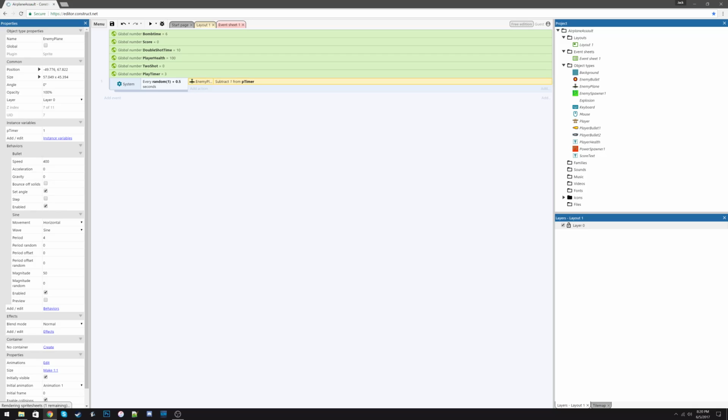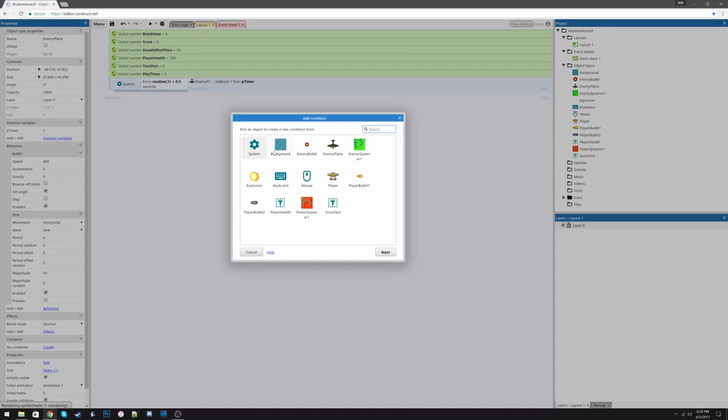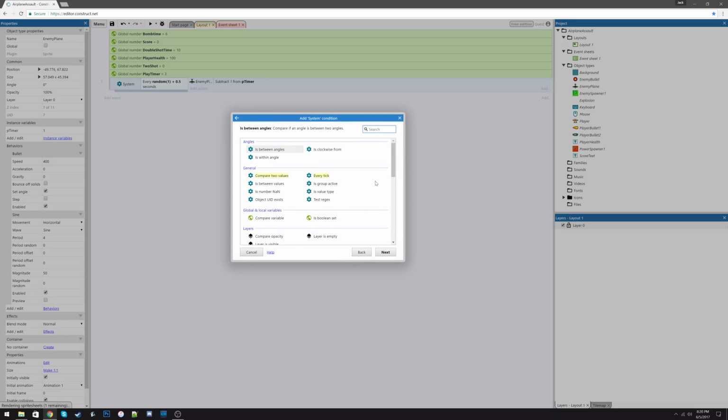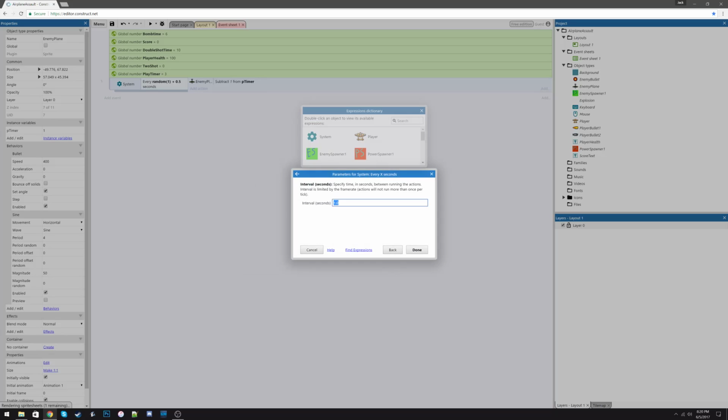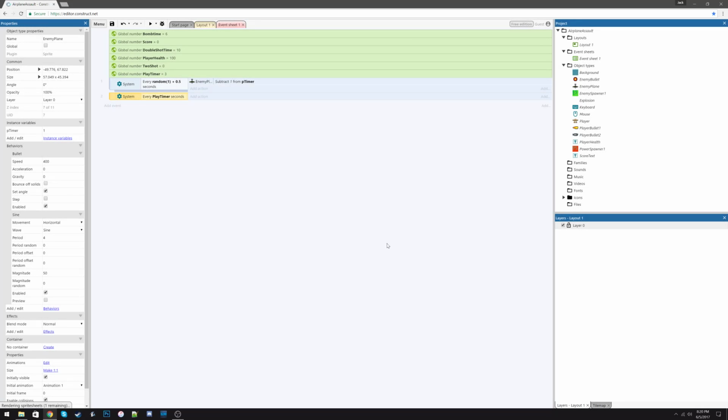And we are going to add another event, another system event, also called every X seconds, and I shouldn't say subtract, I should say every play timer seconds. So in this case, play timer is equal to 3, so every 3 seconds.